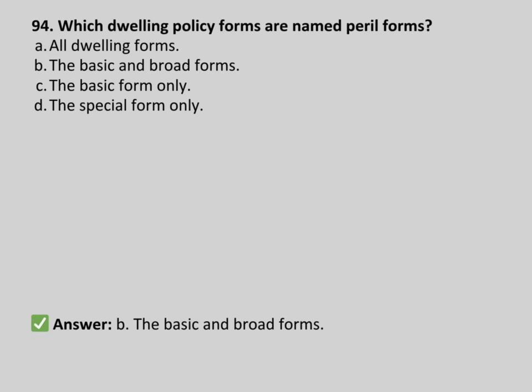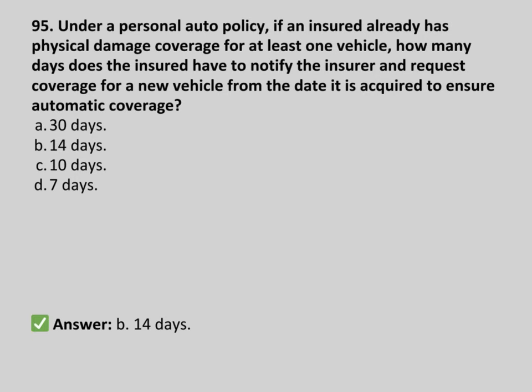Which dwelling policy forms are named peril forms? All dwelling forms, the basic and broad forms, the basic form only, the special form only. Answer B. The basic and broad forms.